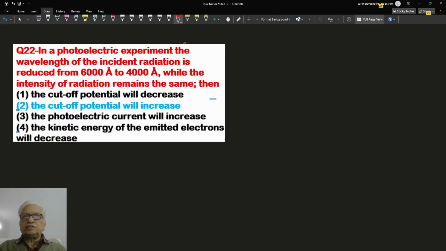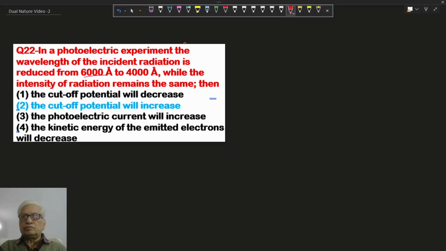Hello, in this question, in a photoelectric experiment, the wavelength of the incident radiation is reduced from 6000 angstrom to 4000 angstrom, whereas intensity remains the same. Now we know the photoelectric equation is given as hc upon lambda equal to work function plus eV naught, where V naught is called stopping voltage.